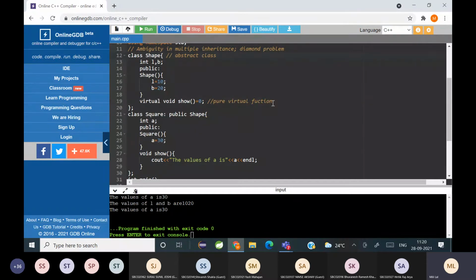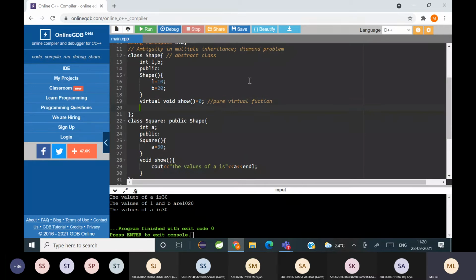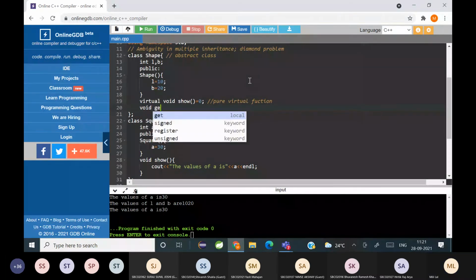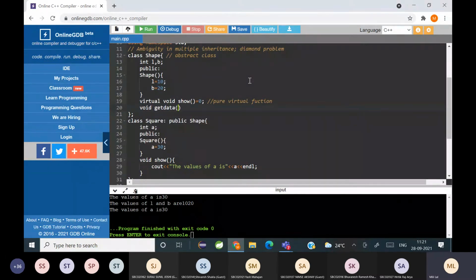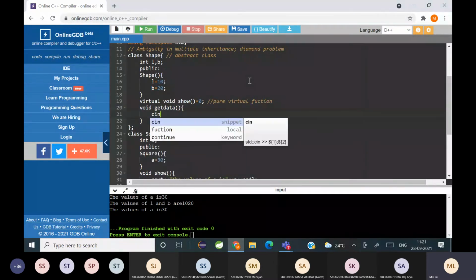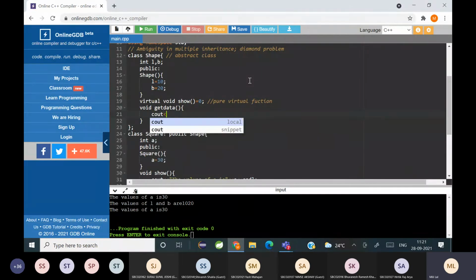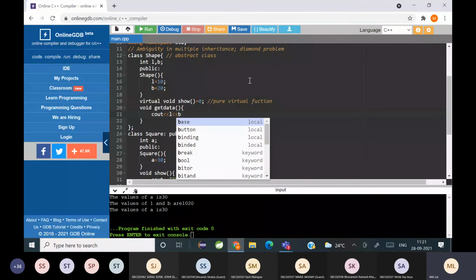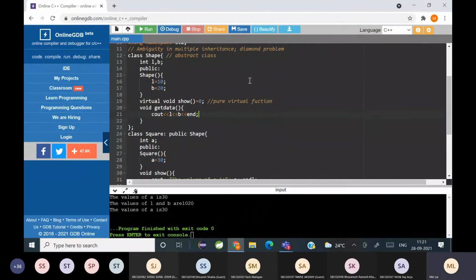Okay, that means यहाँ पे suppose मैंने void data function लिखा like cin, or I can write cout L and B. Yes, this is allowed.